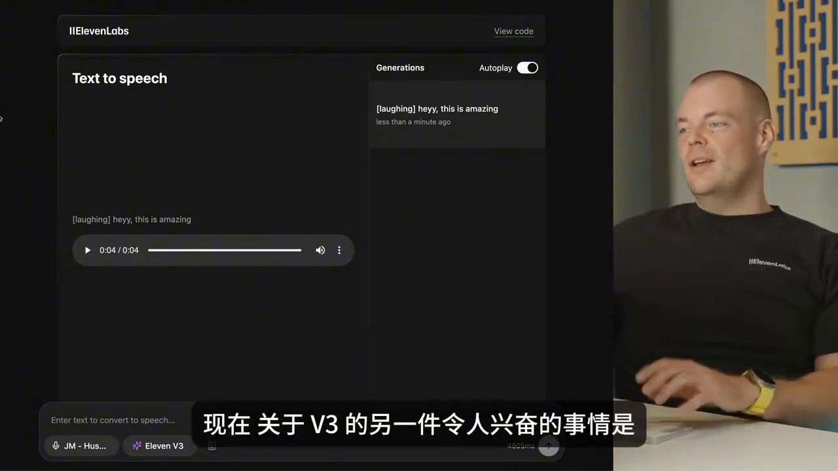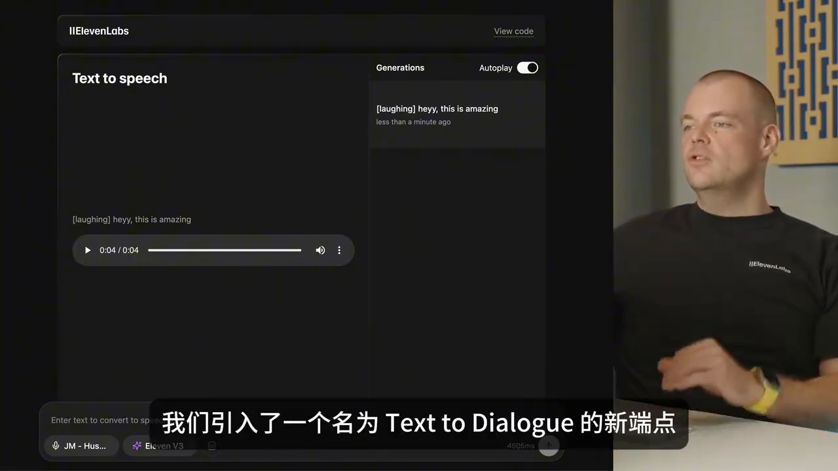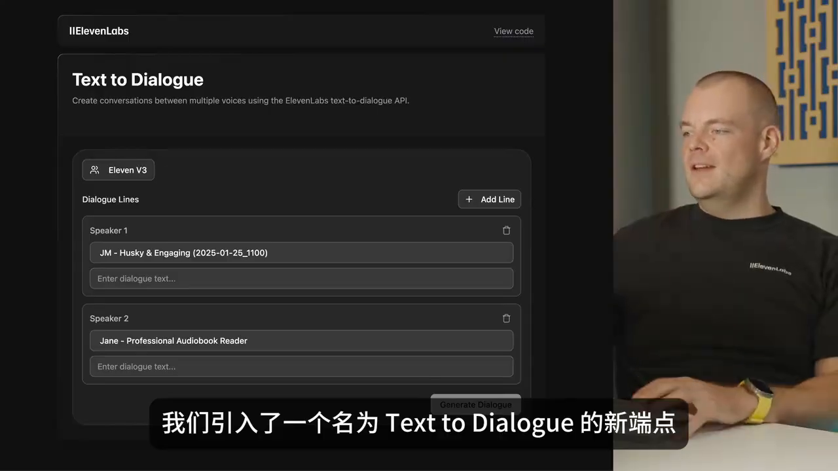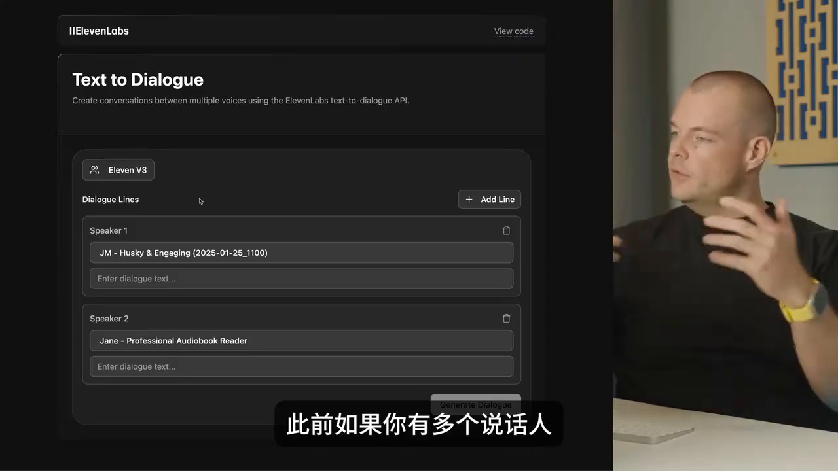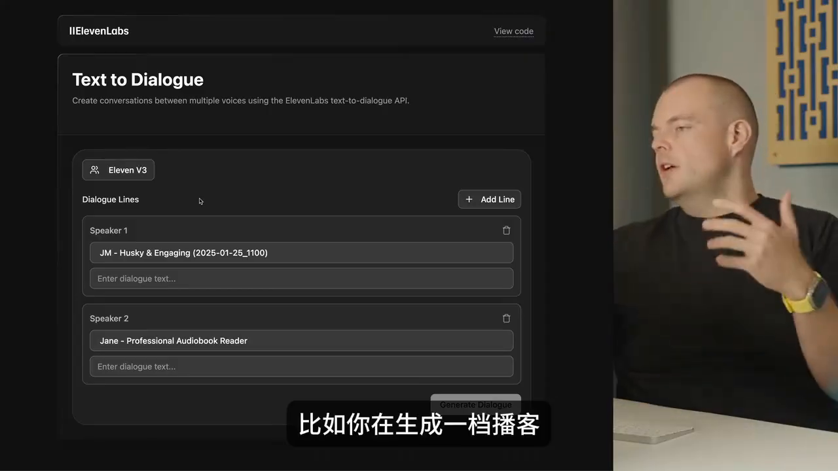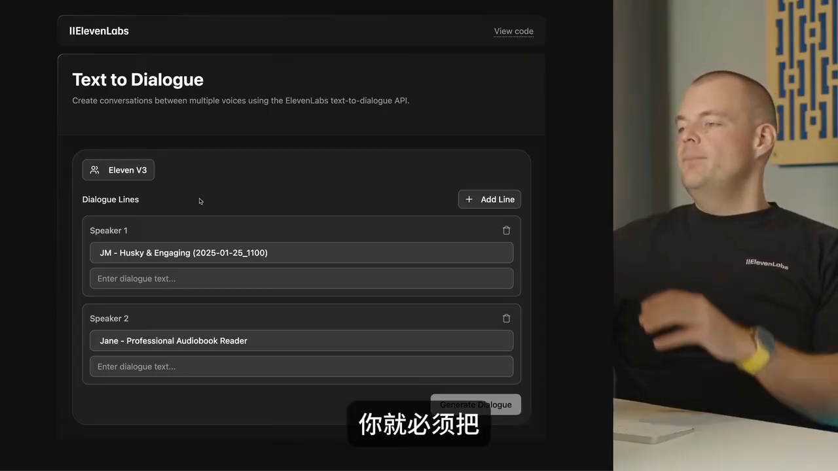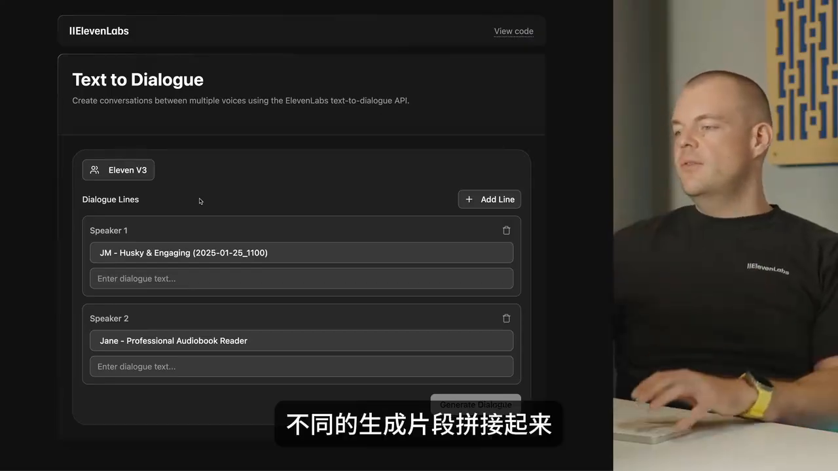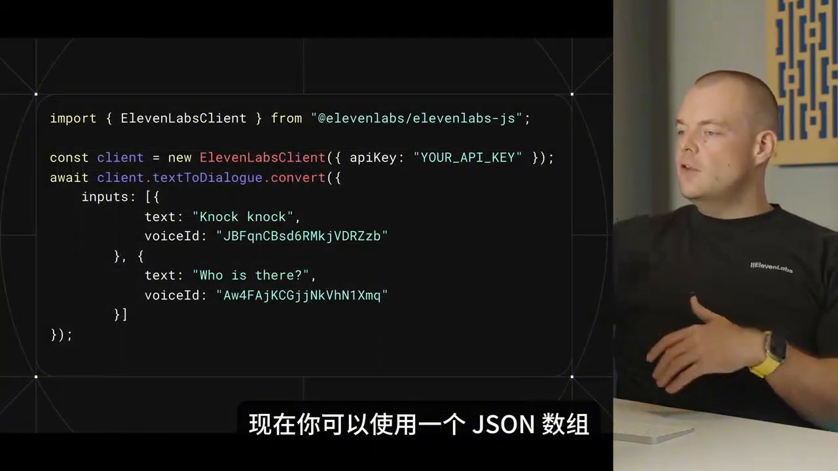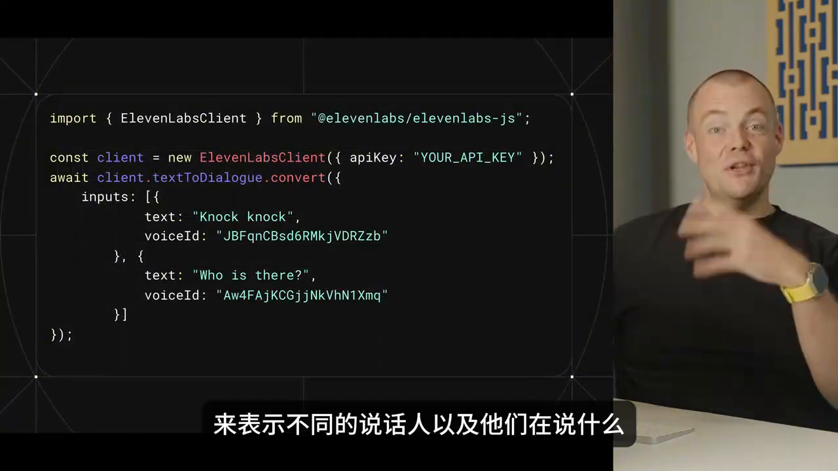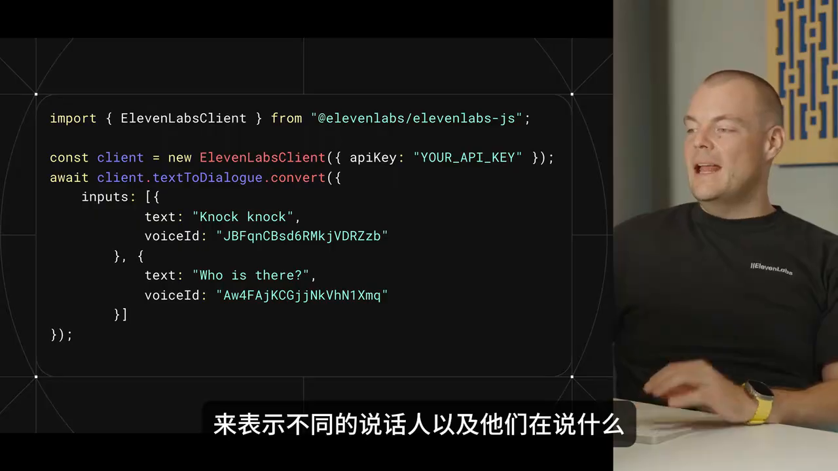Now, the other exciting thing with V3 is we introduced a new endpoint called text to dialogue. So where previously, if you had multiple speakers, like a podcast you were generating, you would have to stitch together the different generations with the different voices. You can now have a JSON array of the different speakers and what they are saying.